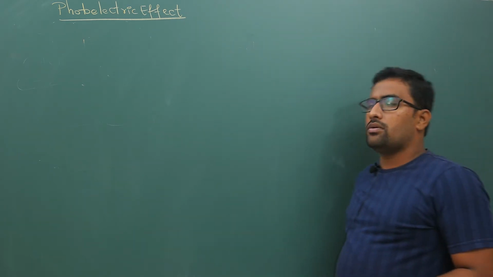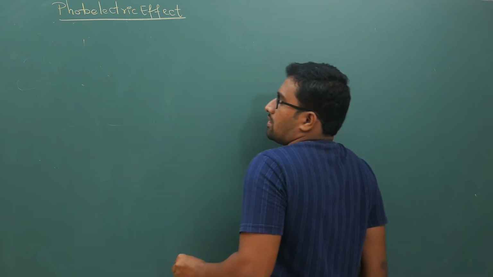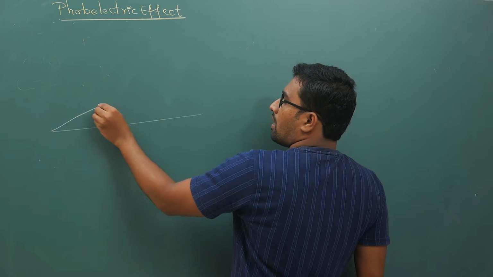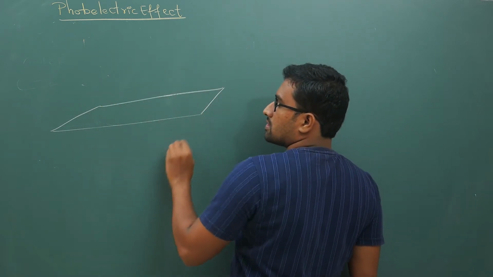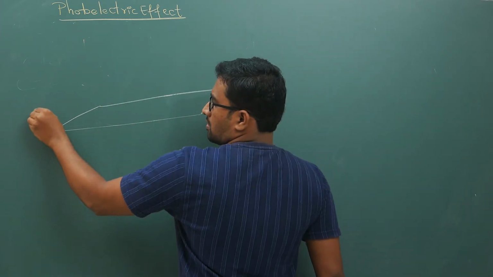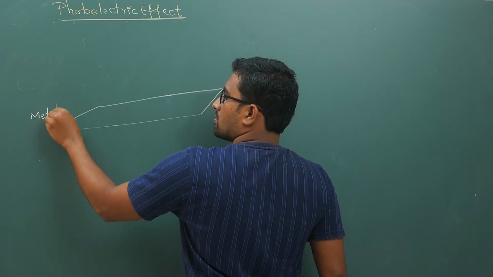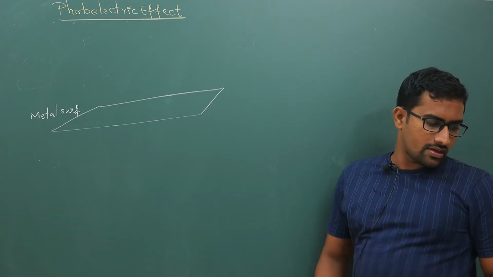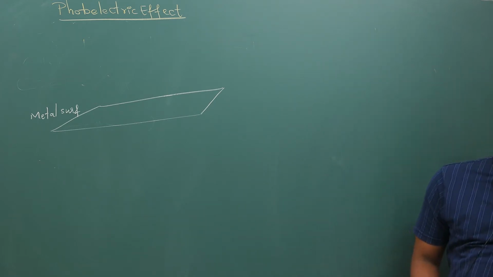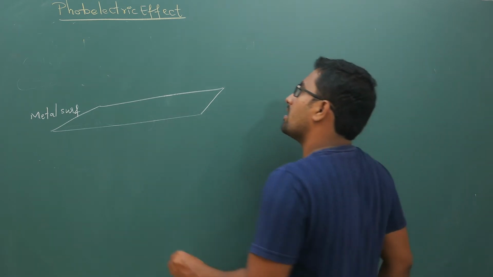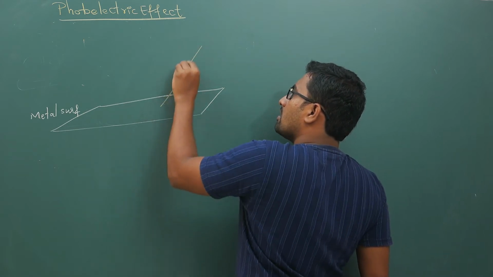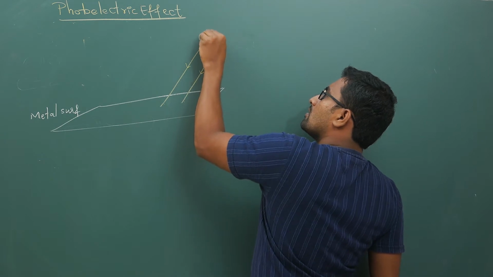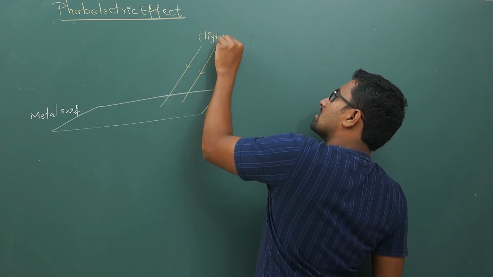Now, if you have a metal surface, now onto this metal surface, what you are doing is you are giving light energy.